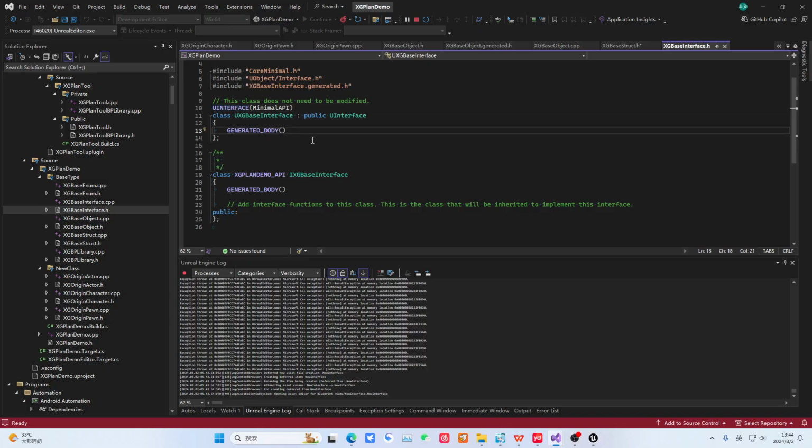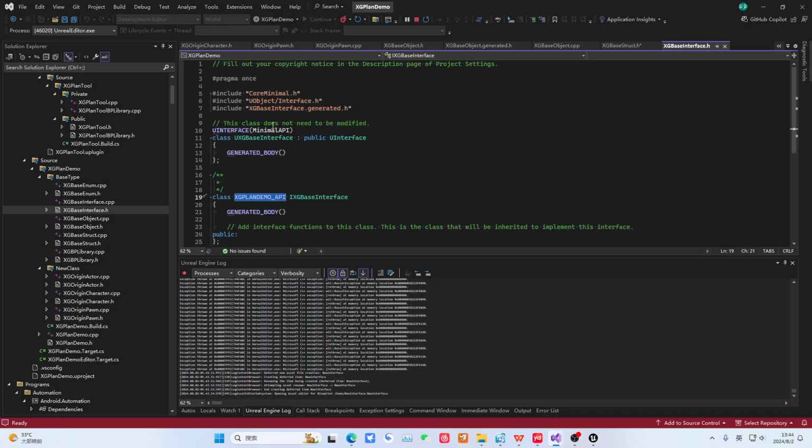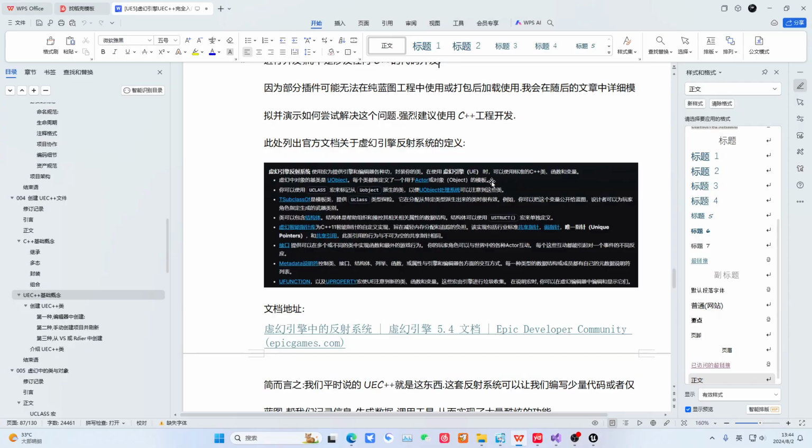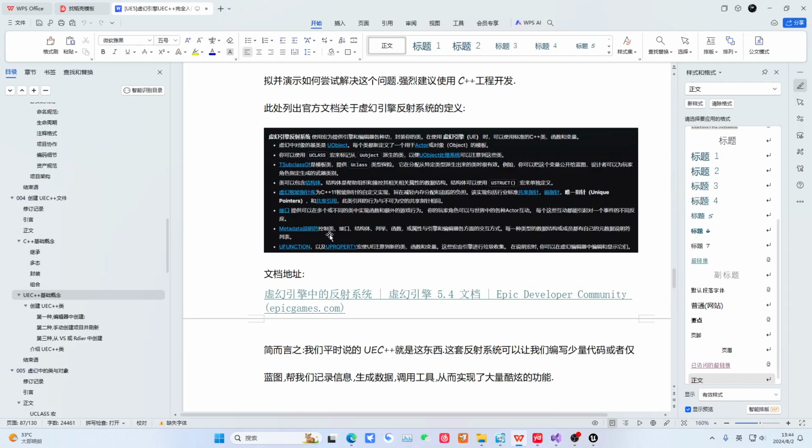Then similarly, use the UINTERFACE macro and GENERATED_BODY. We put them together. This part is an export macro. This is a standard way of writing it. No problem. Let's take a look first.